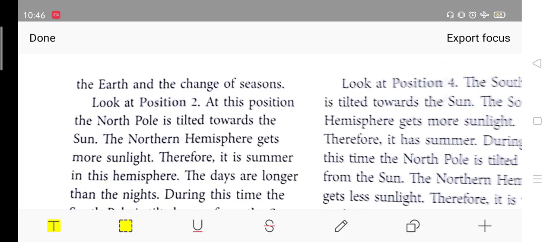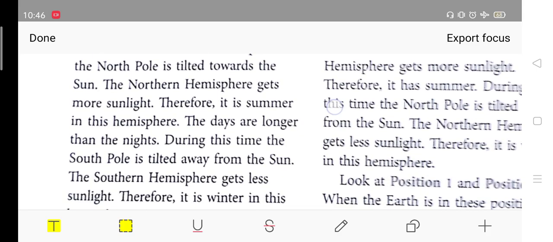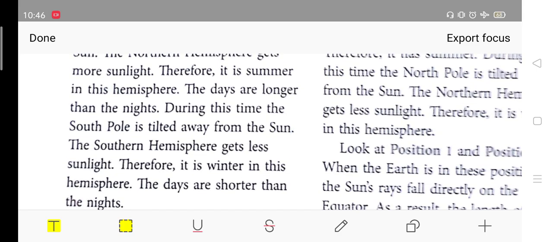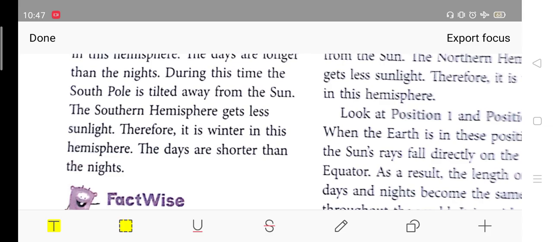Fine. Now look at the position 2. At this position, the North Pole is tilted towards the sun. The northern hemisphere gets more sunlight, therefore it is summer in this hemisphere. The days are longer than the nights. During this time, the South Pole is tilted away from the sun. The southern hemisphere gets less sunlight and therefore it is winter in this hemisphere. The days are shorter than the nights.